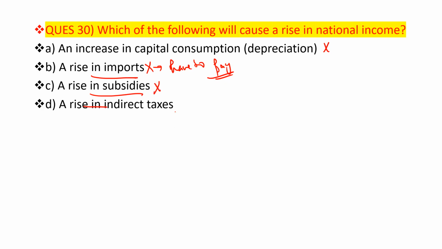Option D: a rise in the indirect taxes. If there is a rise in indirect taxes, that leads to an increase in the government income, because all these amounts will go to the government. So option D is the correct answer here.